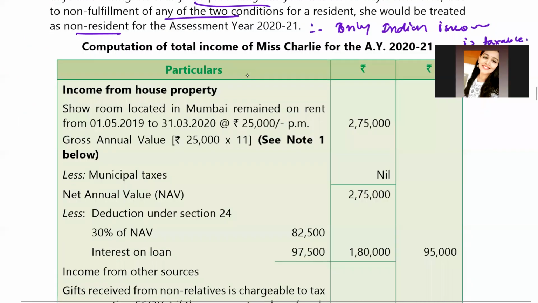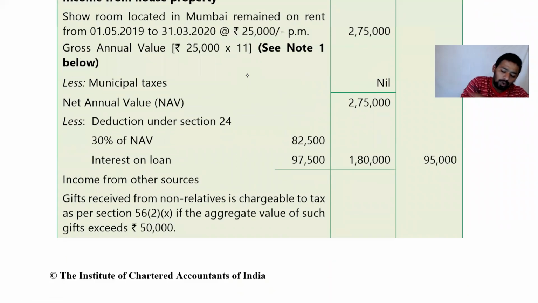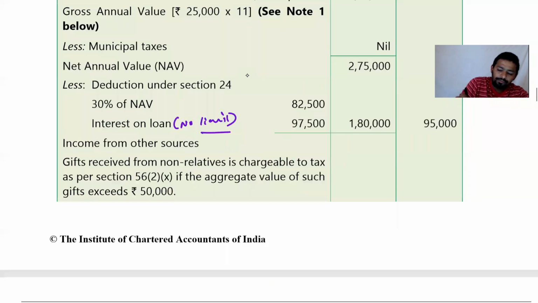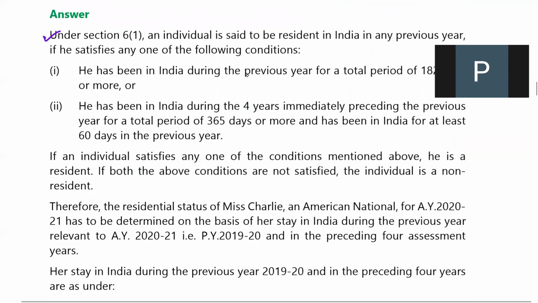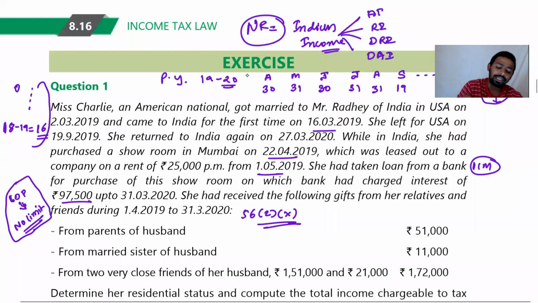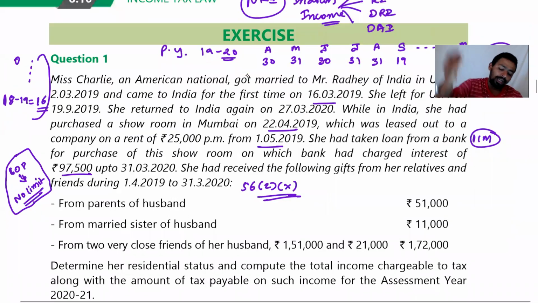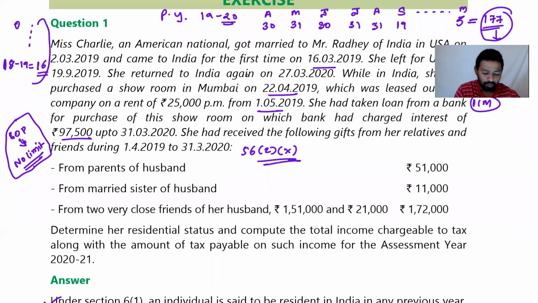This is question number 1. See, this is what I was trying to tell you. Interest on loan, there is no limit. So my income from house property will be 95,000. This is my application of each chapter, like here you can see the first chapter, scope of total income and residential status. Now we were discussing income from house property, and now we have jumped to IFOS. At least we will finish this particular chapter and then we will discuss what to do.